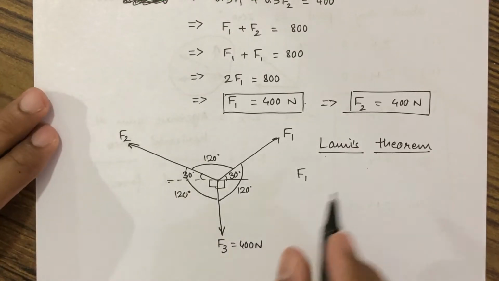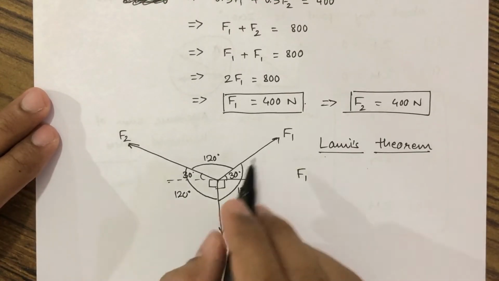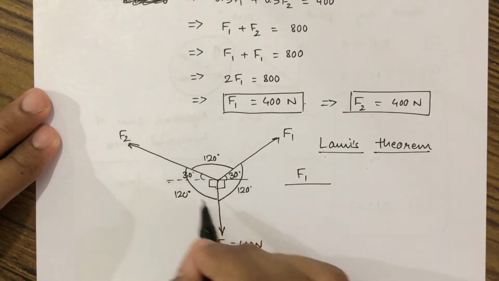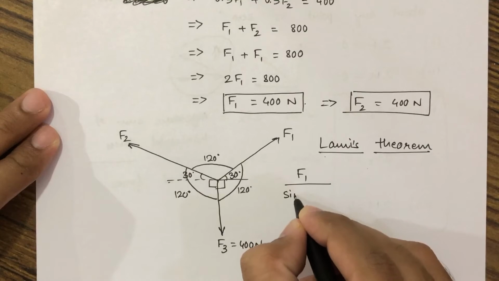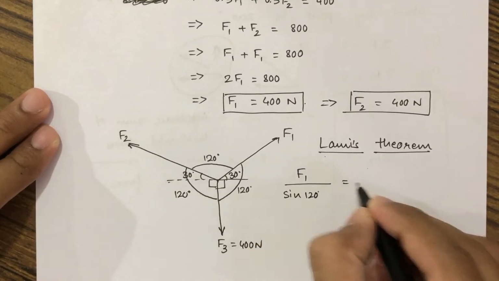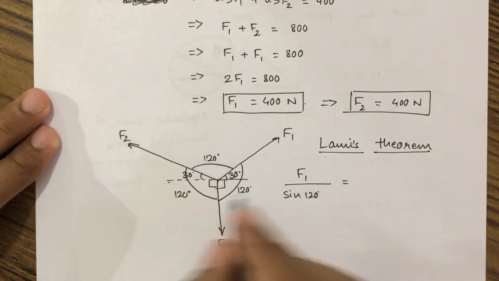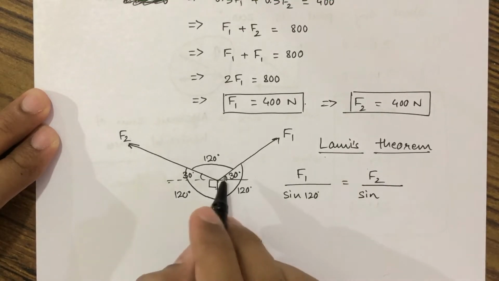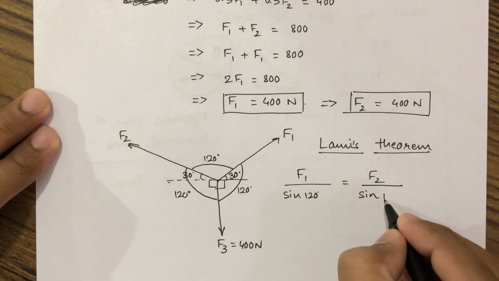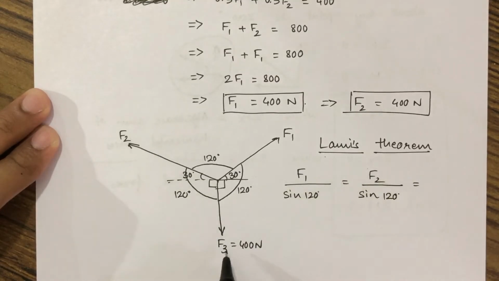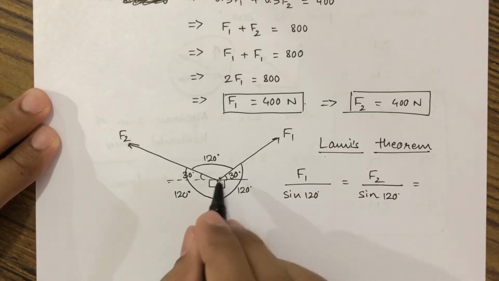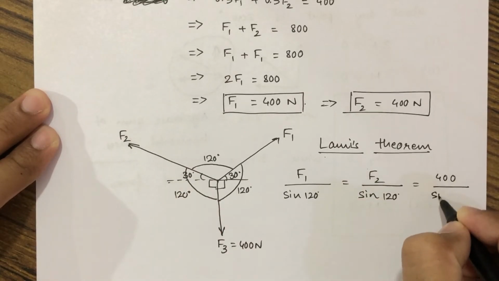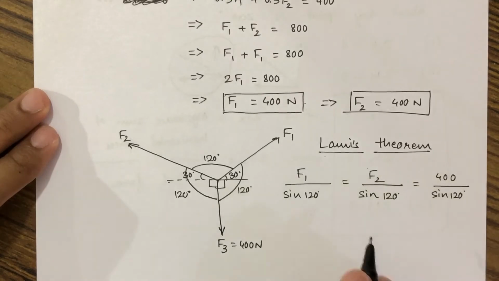Now here according to Lami's theorem, F1 upon sine of opposite angle, sine of 120 degrees, will be equal to F2 upon sine of opposite angle, that is again sine of 120 degrees, will be equal to F3, that is 400 upon sine of 120 degrees.